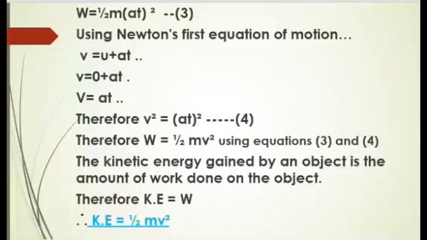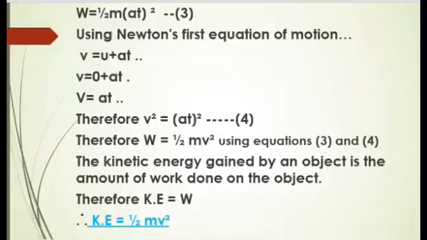Using Newton's first equation of motion, v equals to initial velocity plus at. Initial velocity will be 0. So v equals to at. Therefore v square equals to a square t square, fourth equation. Therefore W equals to half m v square, using equation third and fourth.